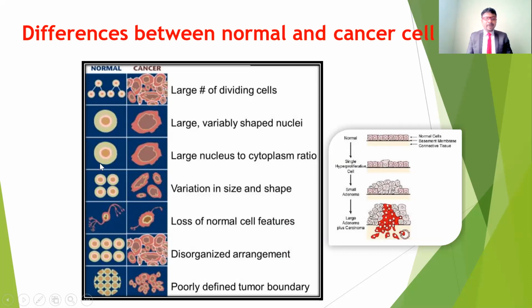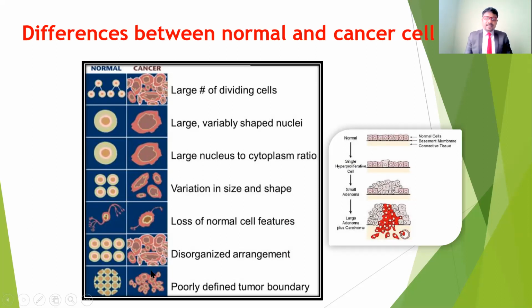of the cytoplasm. But coming to the cancerous cell, we can see it's not according to the cytoplasm and nucleus. So there is no ratio between the cytoplasm and the nucleus. And also, if you see this one, the size and shape are going to be totally altered. But if you see here, the proper size and shape is there for the normal cell, but in the abnormal cell or cancer cell, it's going to be uncontrolled. So it leads to the size and shape also being altered.